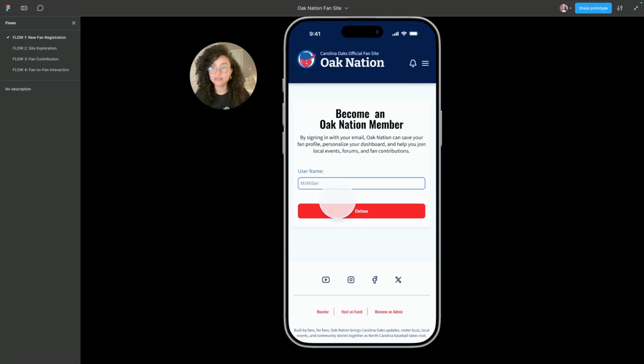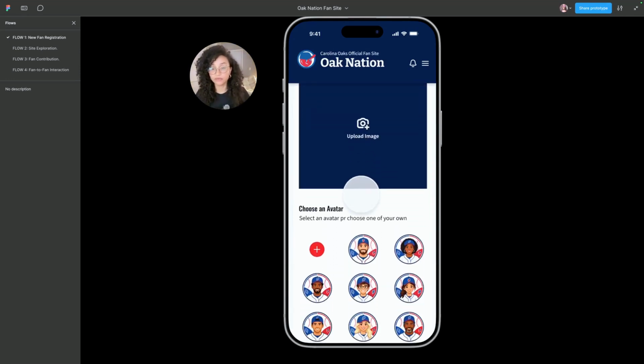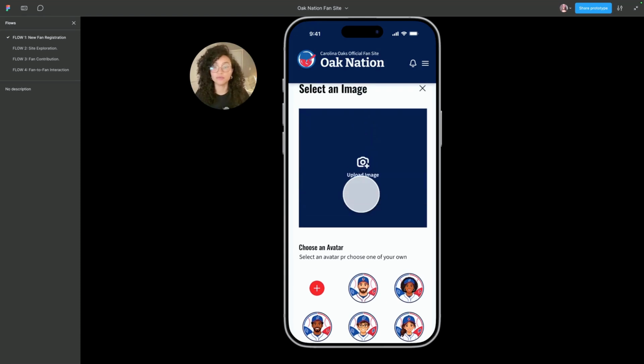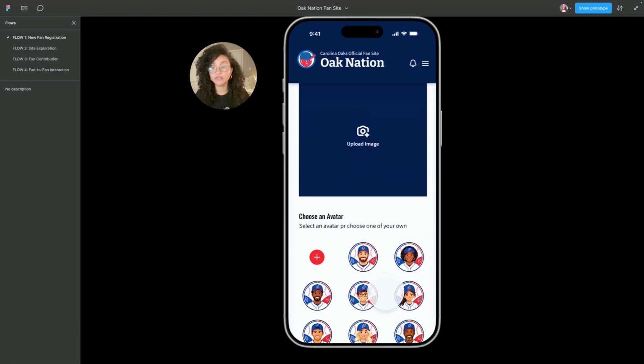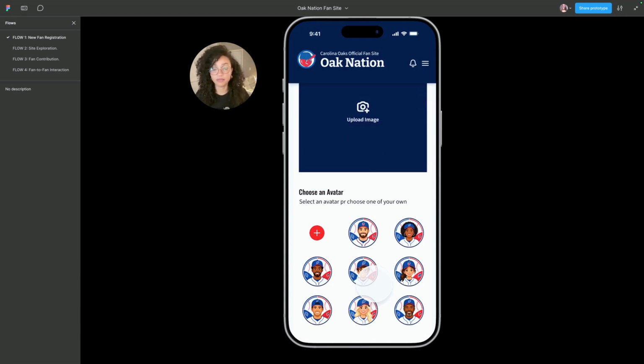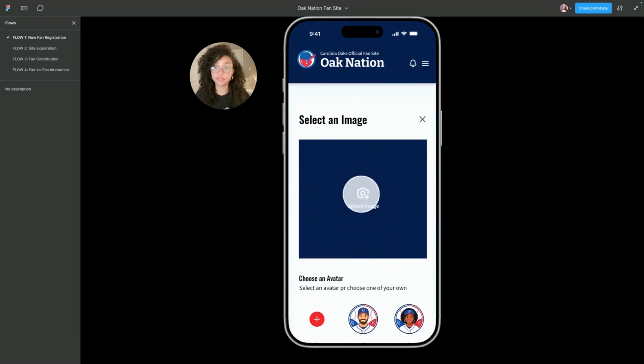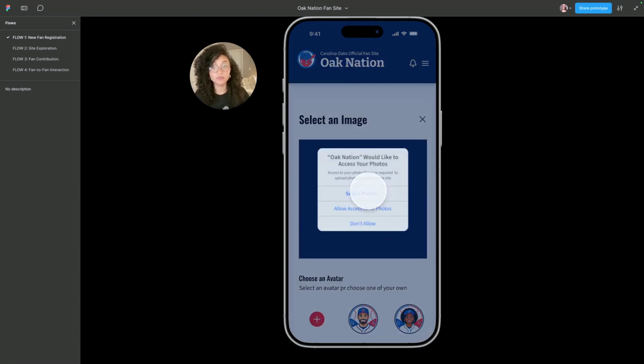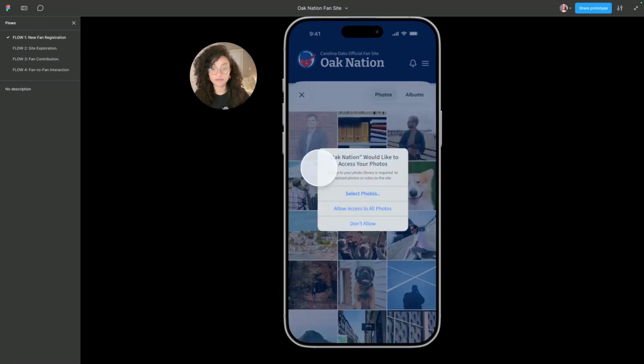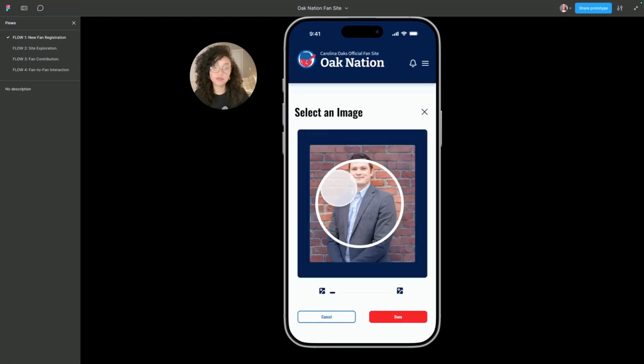So a username, something simple, and then we go to the media. We have the option to choose your own media or choose a pre-created avatar, or you can make your own. But for this demo, we are going to upload an image. Here, again, we ask the user to allow access to their camera. This allows the users to submit photos or images or any content that they create to the forum. So here we have our user